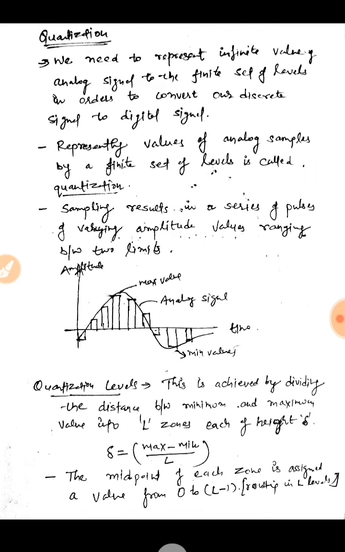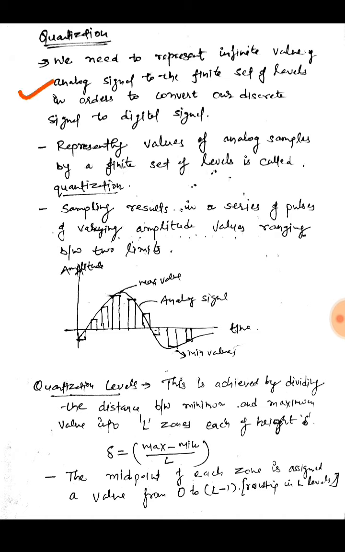So we need to represent infinite values of an analog signal by a finite set of levels in order to convert our discrete signal into a digital signal. First of all, we convert our analog signal into discrete form using the sampling process, and then from discrete to digital using quantization. There is a difference between discrete and digital signals. A discrete signal has continuous amplitude but discrete time, whereas in digital signals the time is discrete as well as the amplitude.